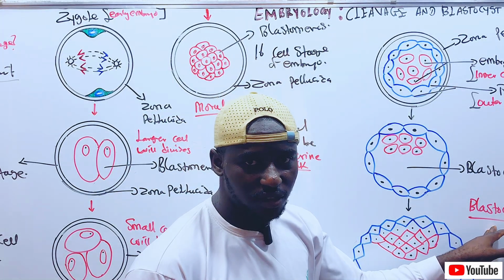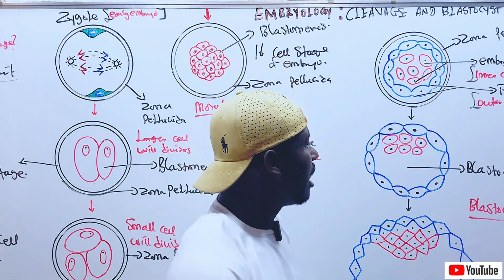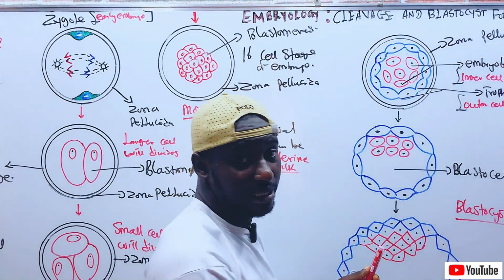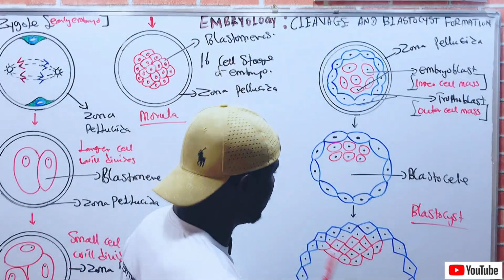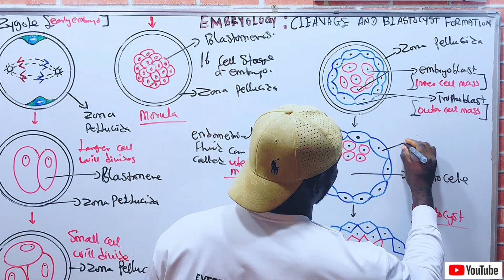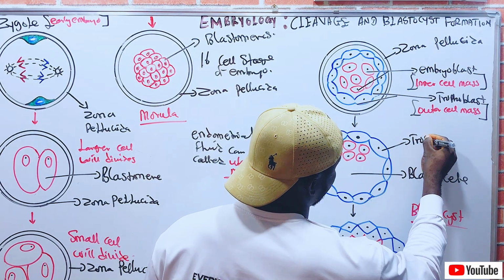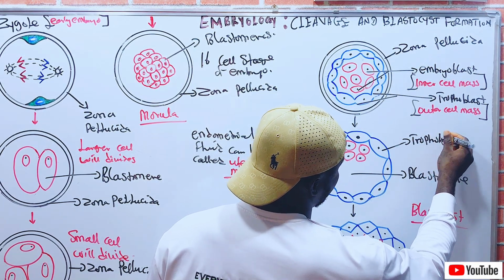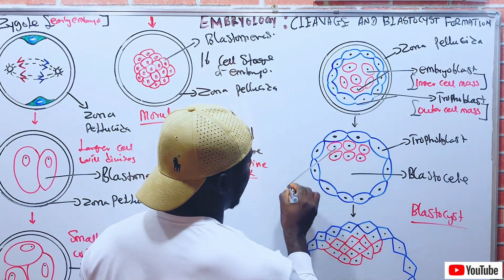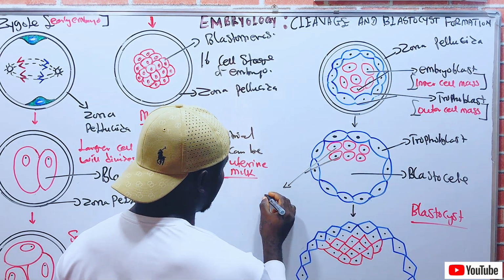So that is how it works. Now, still understand that the outer cell mass is the trophoblast. These are the trophoblast. Now, these are the embryoblast, which is the inner cell mass.